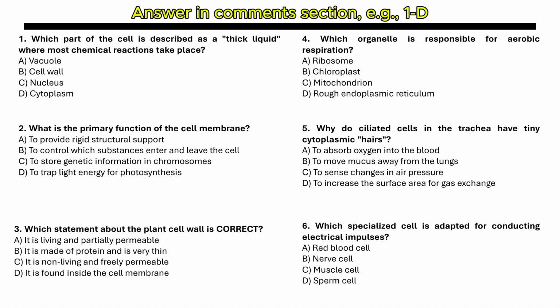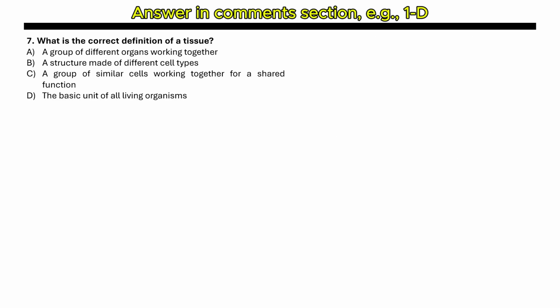Question number 6. Which specialized cell is adapted for conducting electrical impulses? The options are red blood cell, nerve cell, muscle cell, sperm cell. Question number 7. What is the correct definition of a tissue? A group of different organs working together. A structure made of different cell types. Option C is a group of similar cells working together for a shared function. And option D, the basic unit of all living organisms.